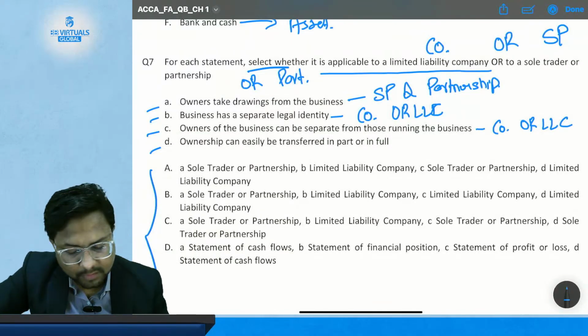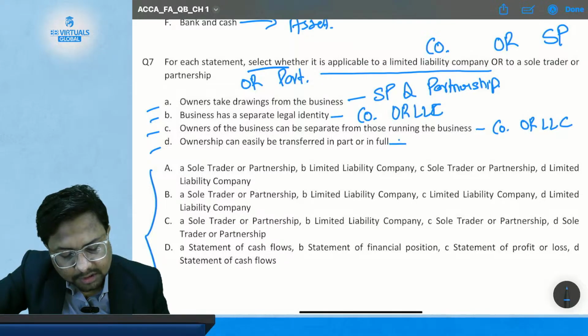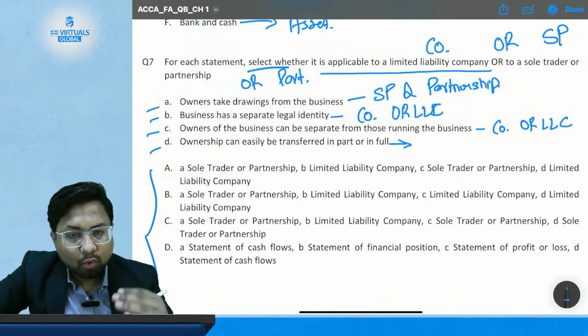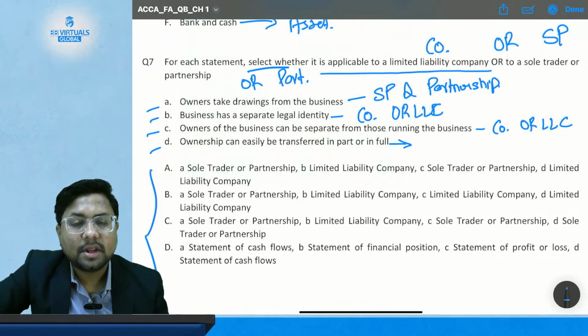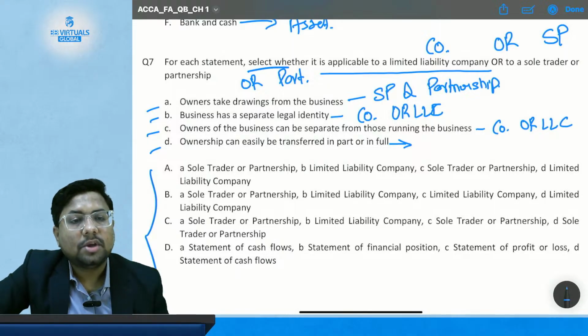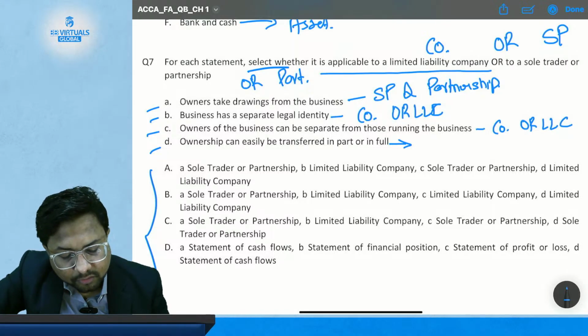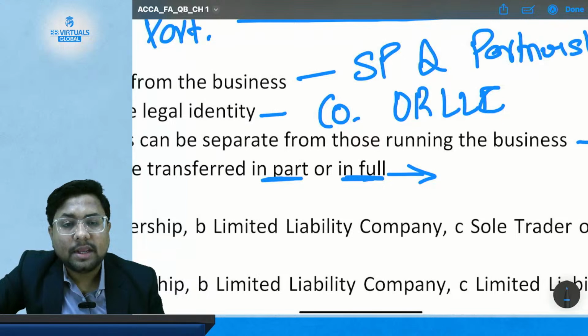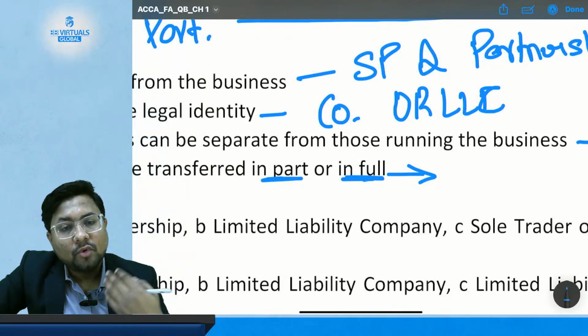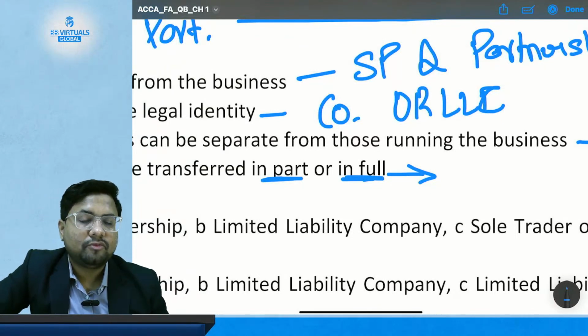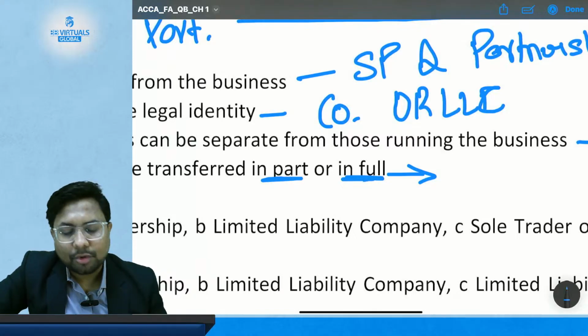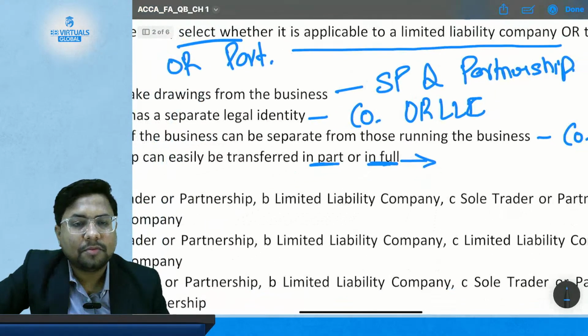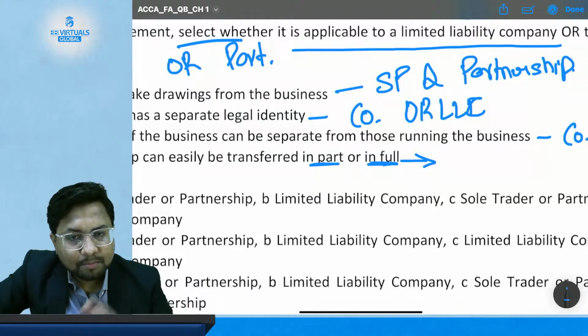Okay. Now, last but not the least, statement number D. Ownership can be easily transferred in part or in full. Where is ownership easily transferable in part or in full? Focus on the words in part or in full. In sole tradership, you can only transfer the ownership in full as a going concern, but only in company form of a business can you transfer the ownership in part or in full.